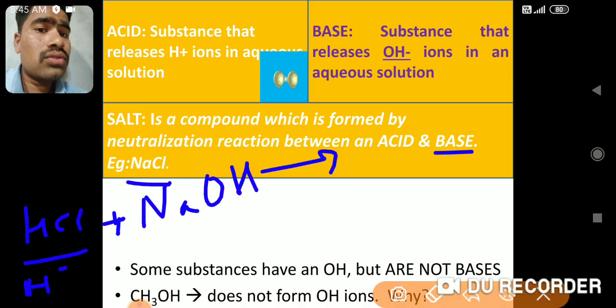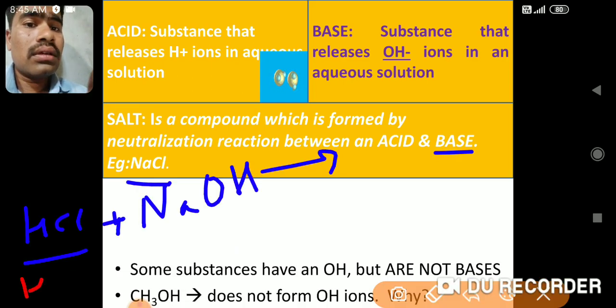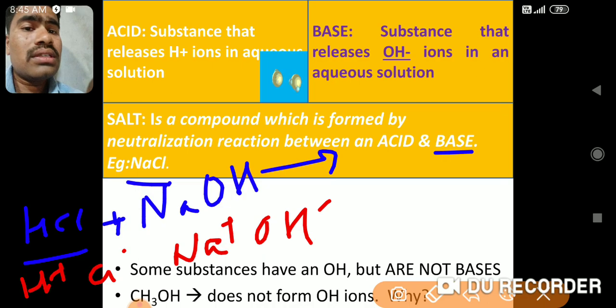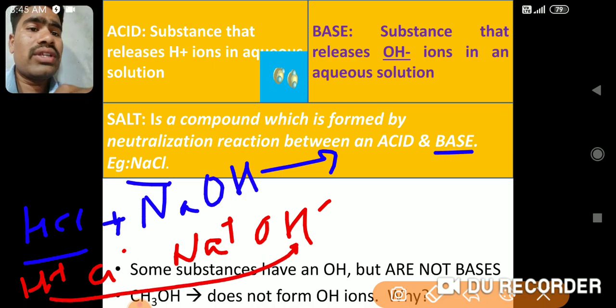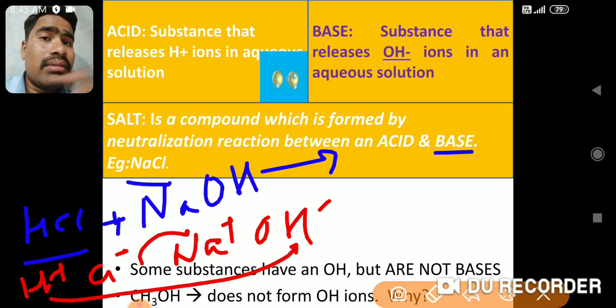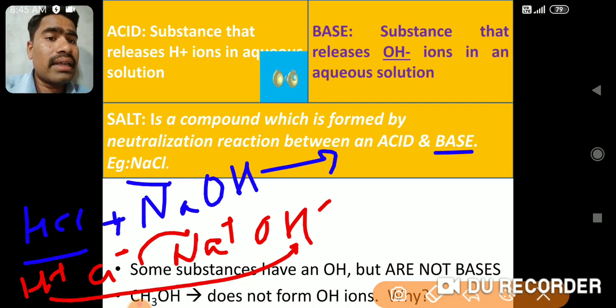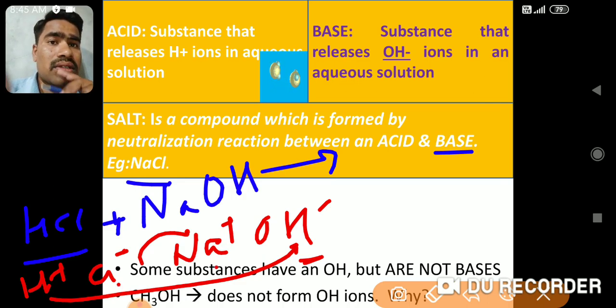Here H plus and Cl minus, here Na plus and OH minus ions. Now this H plus can react with OH minus, and this Cl minus जो है वो किसके साथ react होगा? Na plus. Positive will not react with positive, so opposite will attract. So these H plus ions will react with OH minus, and this Cl minus will attach with Na plus. Opposite attracts, the same rule is applicable here, because these are all ionic compounds.